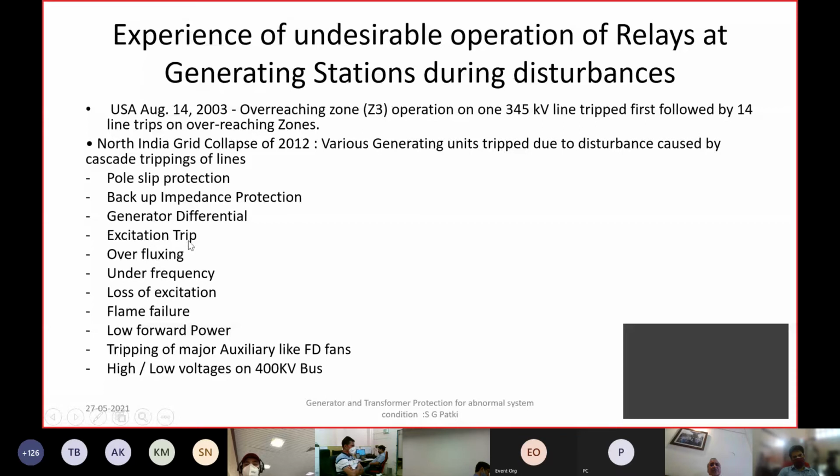They were tripping due to excitation system overfluxing, under frequency, loss of excitation, flame failure, possibly due to persistent under voltage on the boiler auxiliaries, some trippings on low power, and high and low voltage trippings in the 400 kV network.